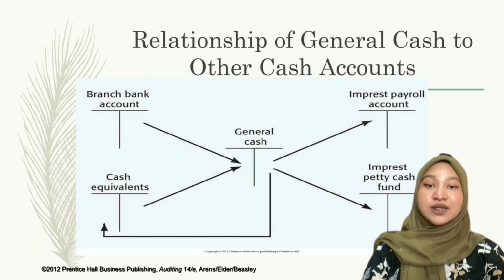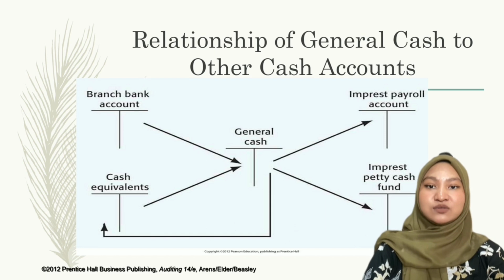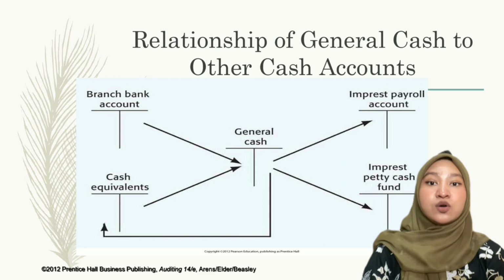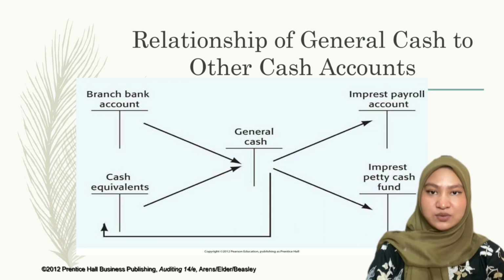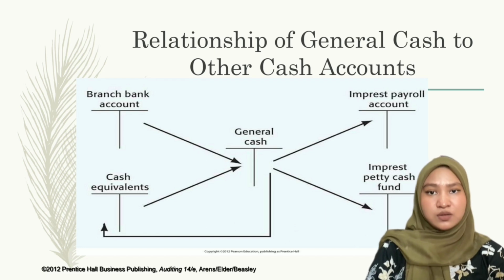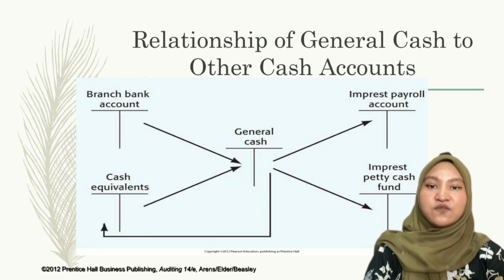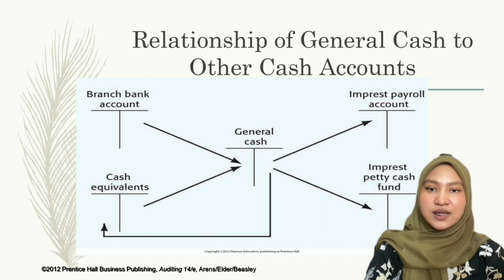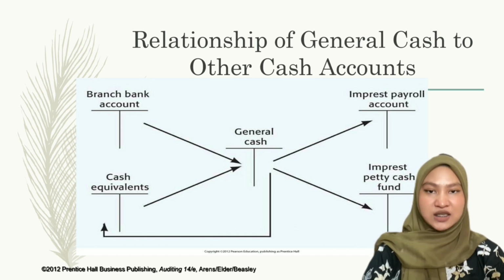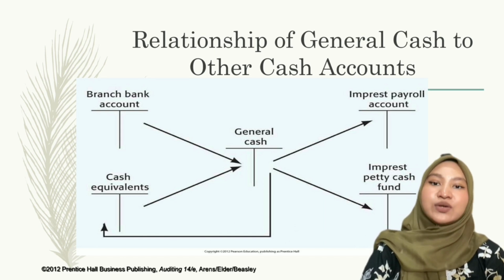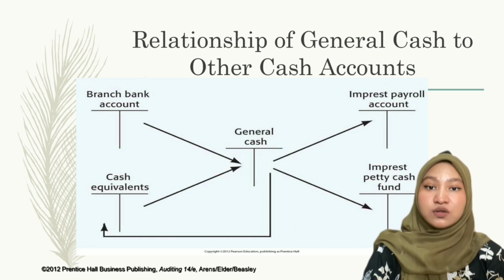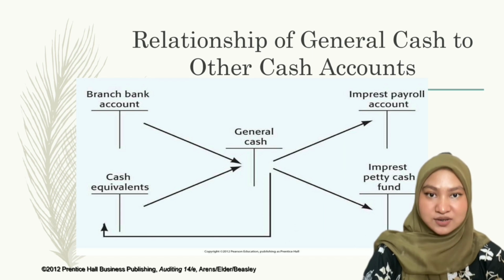This figure shows the relationship between the general cash account and the other cash accounts, in which all cash is originally from or deposited to the general cash account. All cash flow will go through the general cash account. For example, before making a payroll disbursement from the imprest payroll account, the cash will be deposited either by the branch bank account or cash equivalent accounts, then credited to the imprest payroll account to make payroll payments. This flow also goes the same for the other accounts.